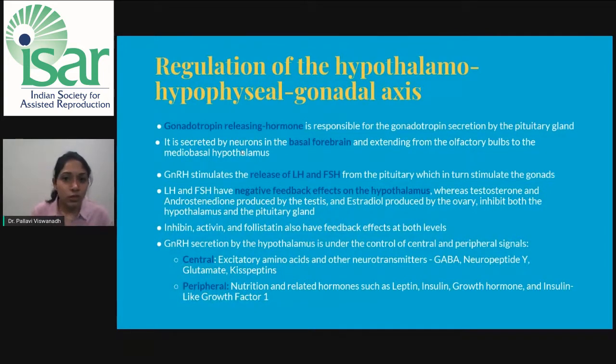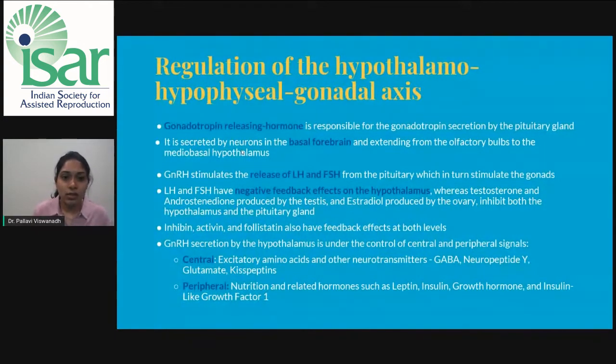Now, regulation of the hypothalamo-hypophyseal gonadal axis. GnRH, that is gonadotropin releasing hormone, is responsible for gonadotropin secretion from the pituitary gland. The gonadotropins are FSH and LH. GnRH is secreted by neurons in the basal forebrain, extending from the olfactory bulbs to the medial hypothalamus. GnRH stimulates the release of FSH and LH from the pituitary. This in turn stimulates the gonads.